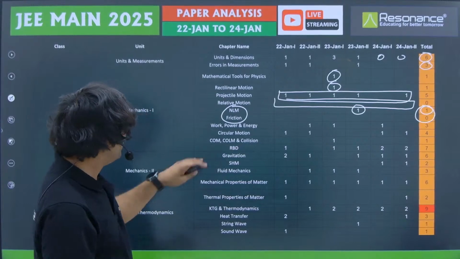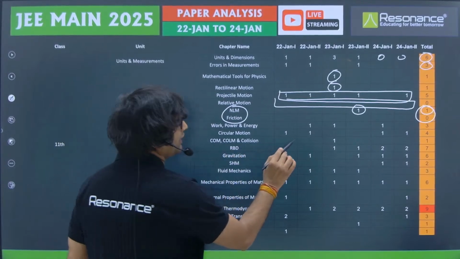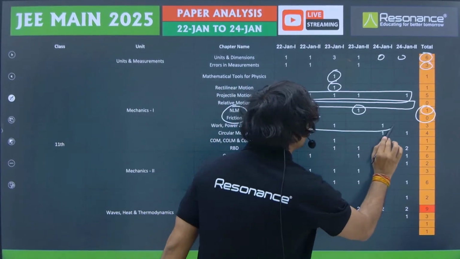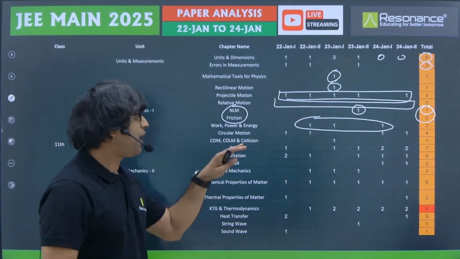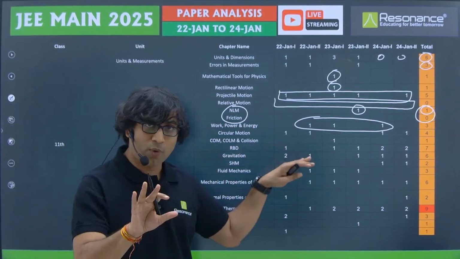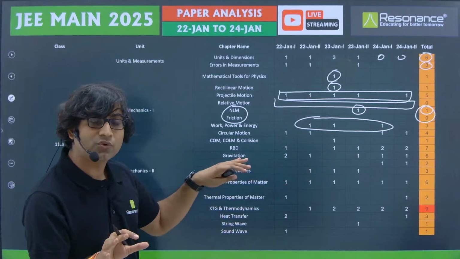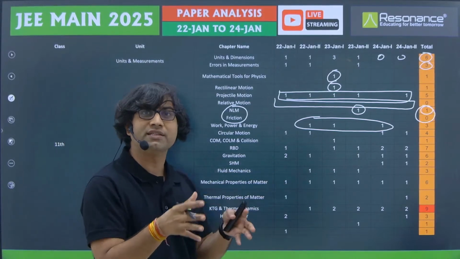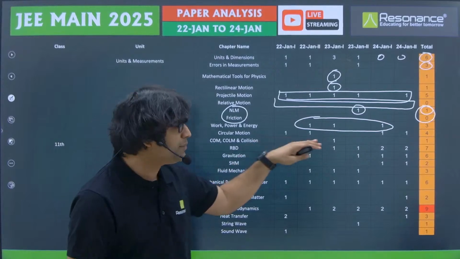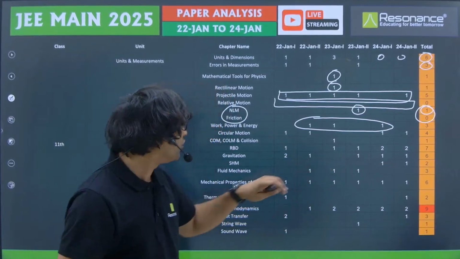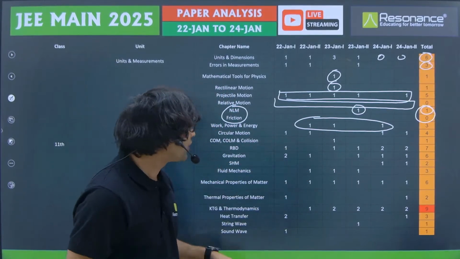Alright, let's now move on to the next chapter, that is work, power and energy. So far, total 3 problems were asked from work, power and energy. One of the problems was difficult because it involved calculation of work done by a non-conservative force, and the remaining 2 questions were of the easy category only. So work, power and energy, total 3 questions.